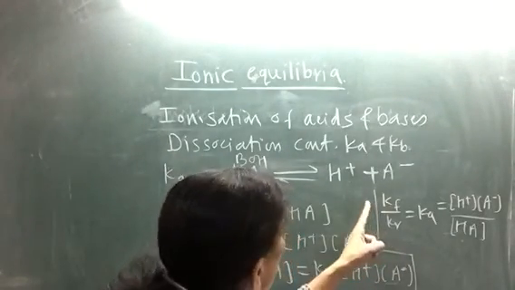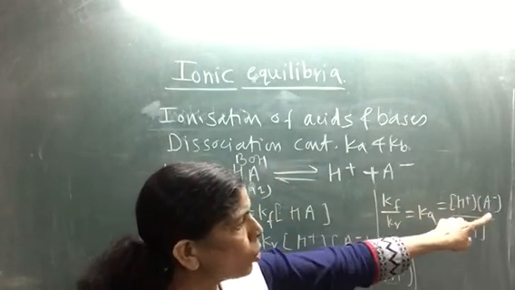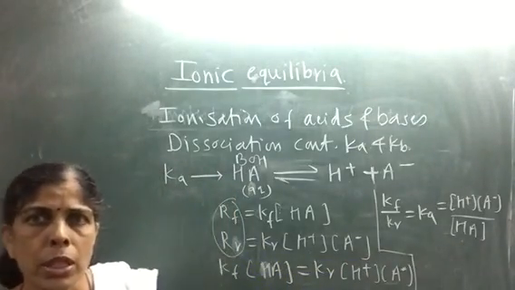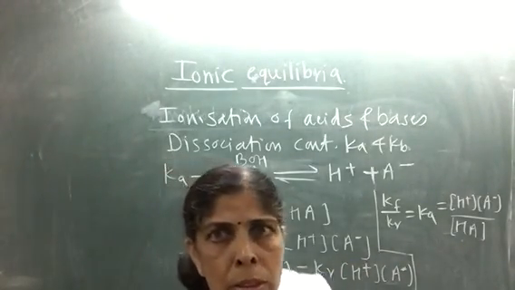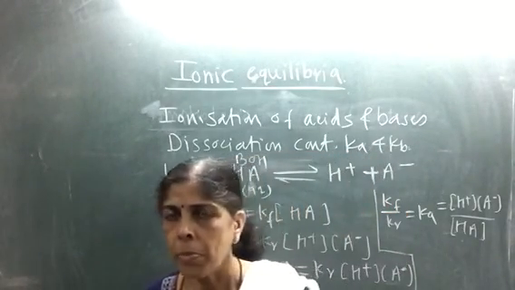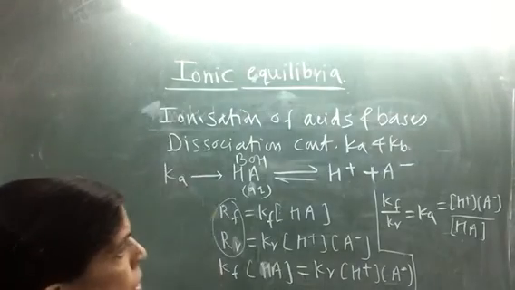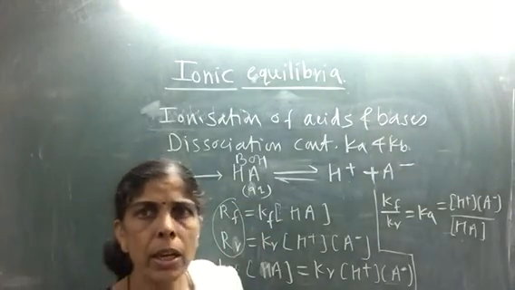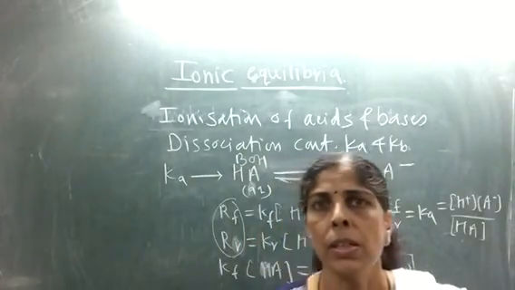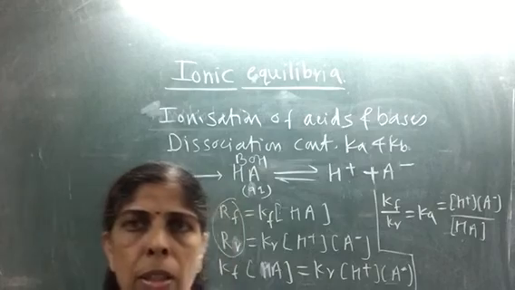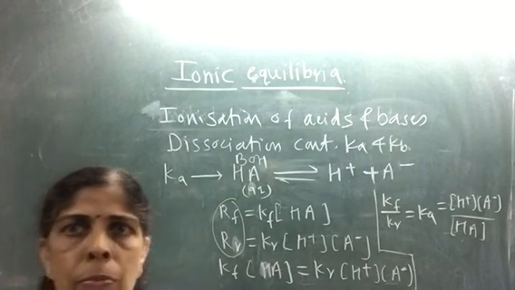Kb will be equal to B plus ion concentration into OH minus ion concentration upon BOH. So the more the dissociation of the base, the greater the value of Kb, and the stronger the base. So this is about the dissociation constants Ka and Kb for acids and bases. In the next video, we will see about Ostwald's dilution law. Thank you.